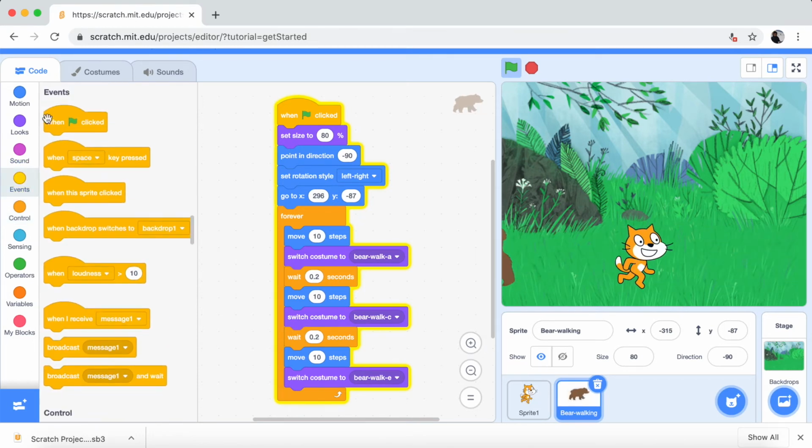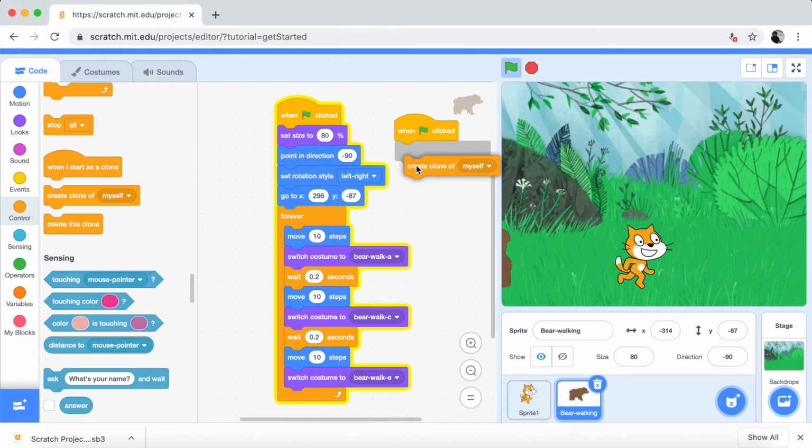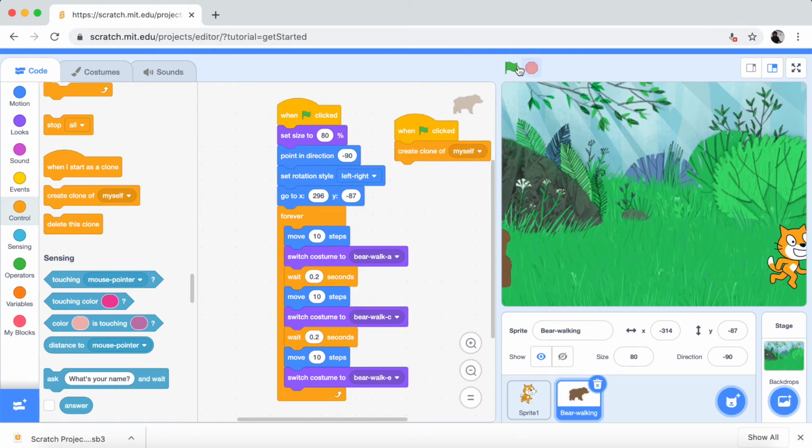First, when flag clicked, control, create a clone of myself. So there'll be 2 bears. So let's hide the default one. Hide. Yeah, so this is the cloned one. And it's hidden now because we hid the bear, so that one is hidden as well.